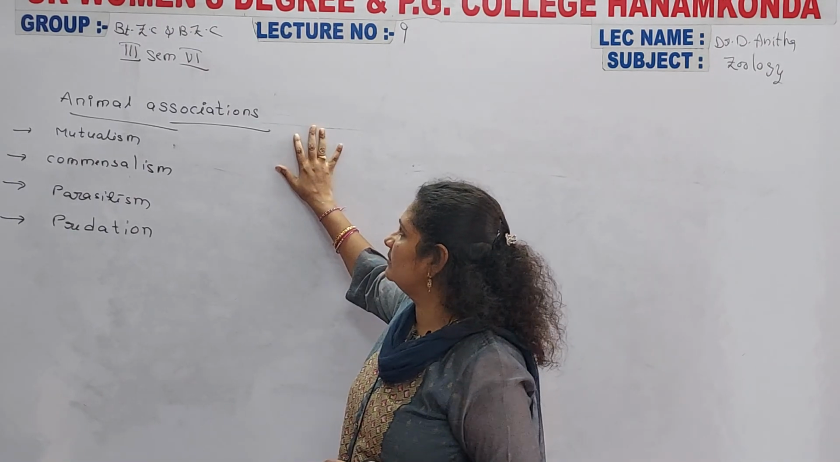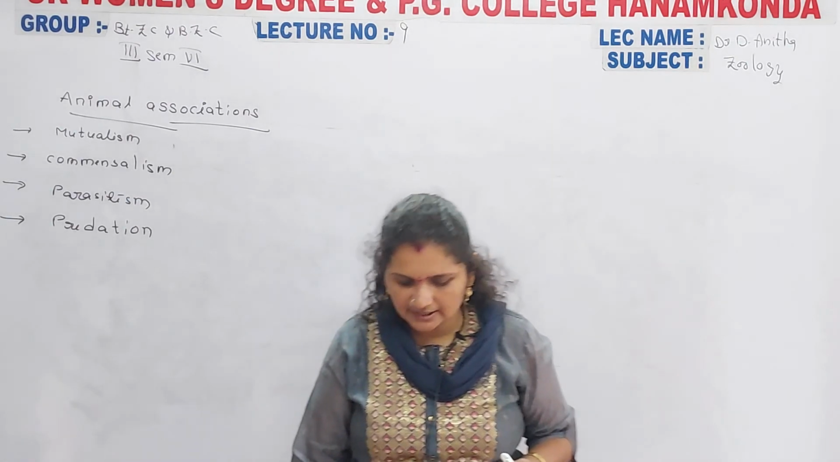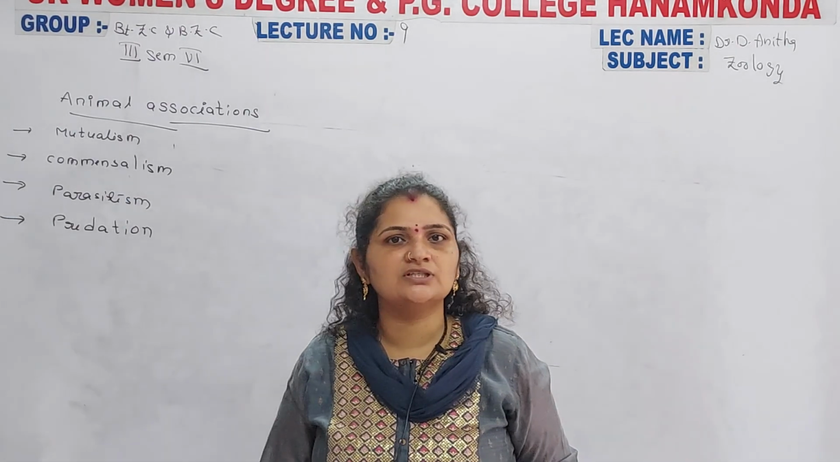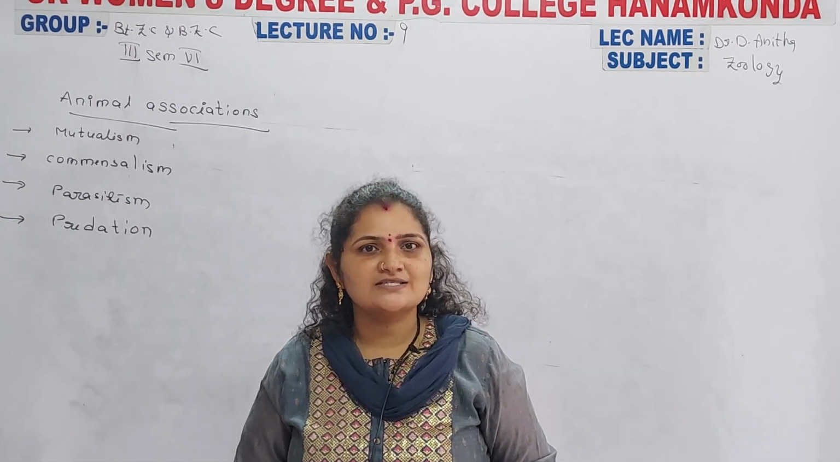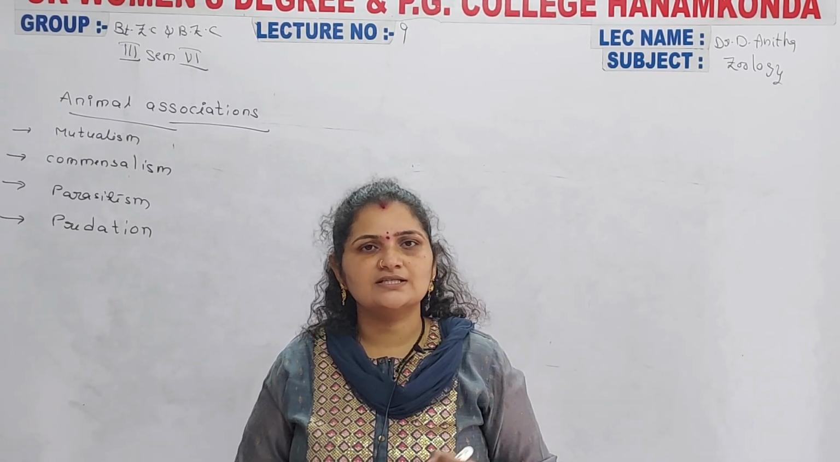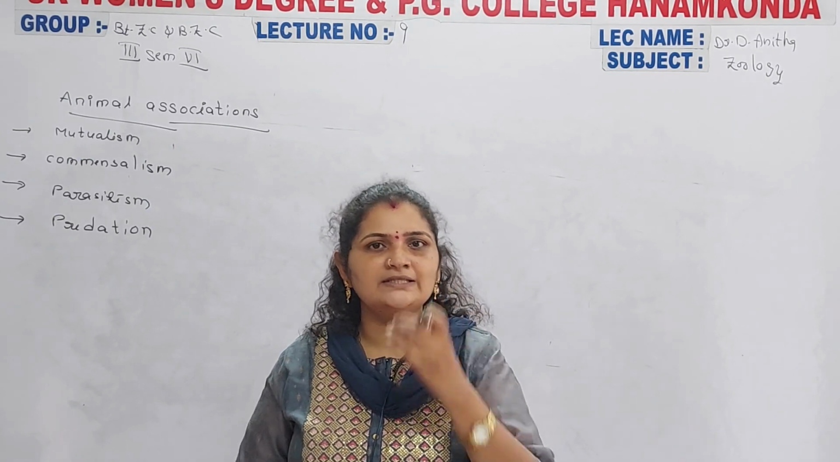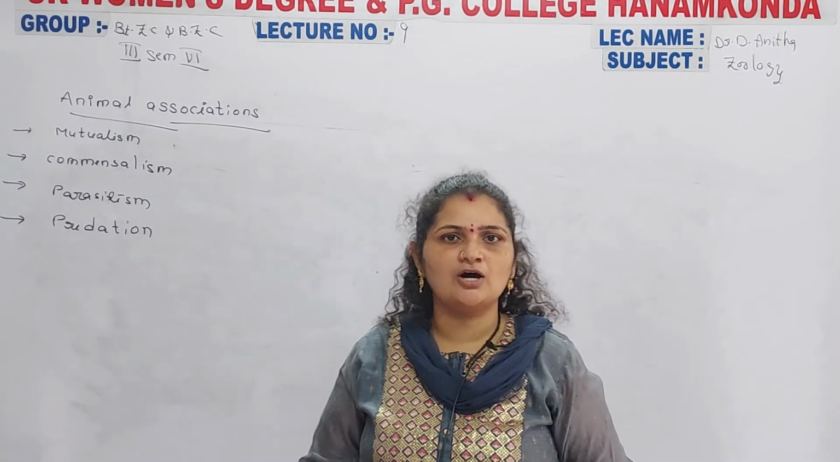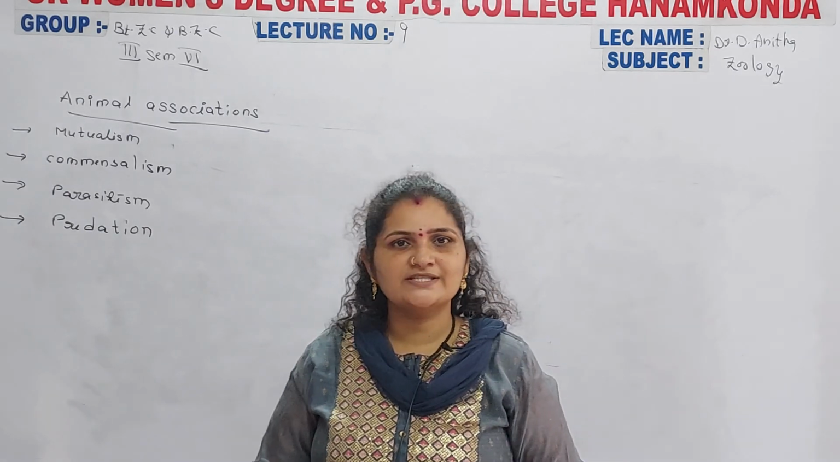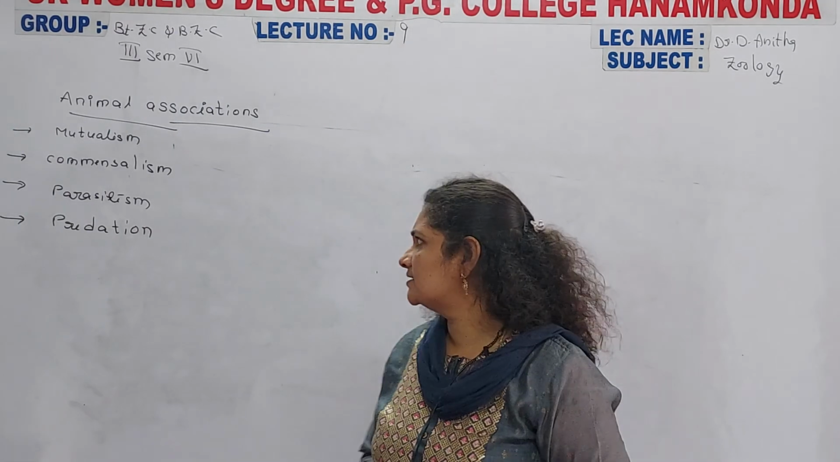Animal associations are nothing but two different organisms interacting with each other and continuing such a relationship between them. Such a relationship is considered an animal association, and there are mainly four types: mutualism, commensalism, parasitism, and the last one is predation.